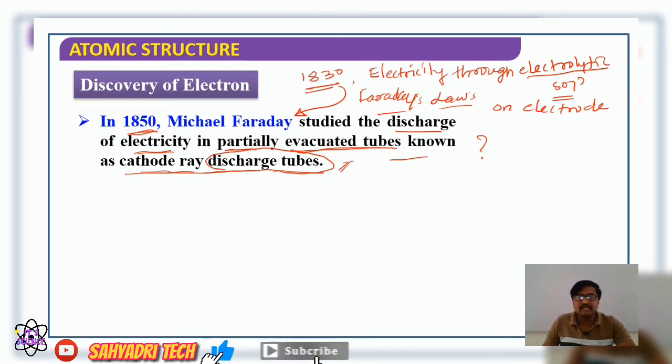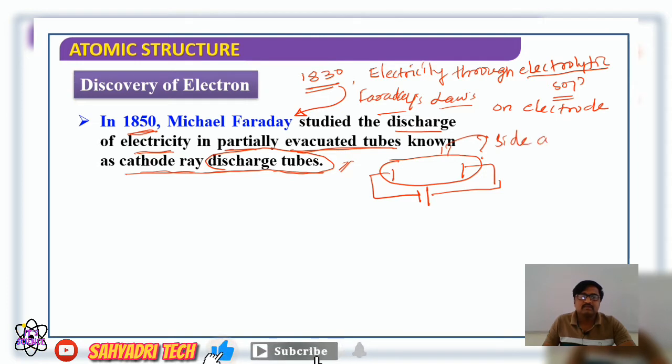A discharge tube is a long cylindrical glass tube having two electrodes on the sides, which are externally connected to a source of electricity, and it has a side arm through which gas can be made to enter the tube, or it can be removed from the tube with the help of a vacuum pump.